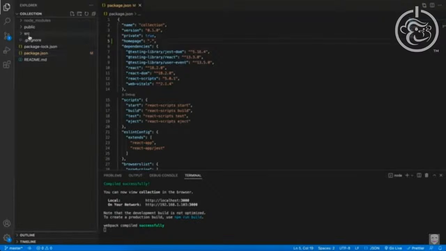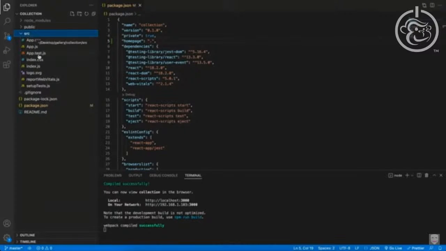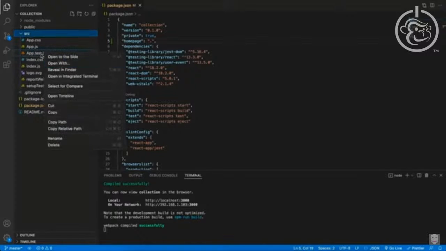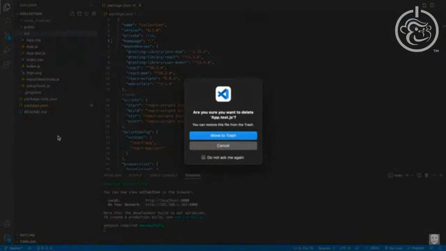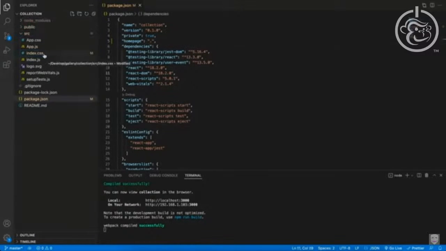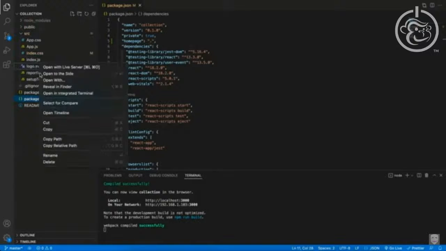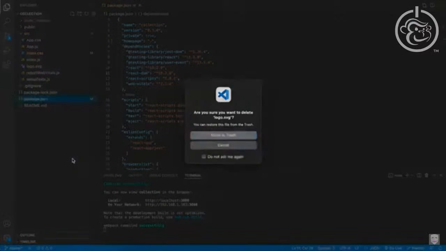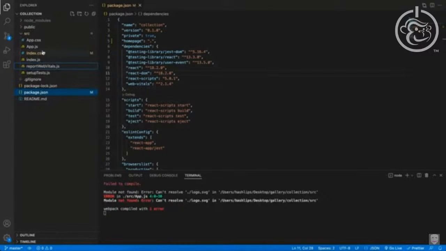Next, let's look in the source directory over here, the src folder. Firstly, I'm going to remove my test file, so I'm going to simply delete it. The purpose is to show you the bare minimum that you need to run this project. We can also delete this logo.svg file. So remove that, and don't worry about the errors over here. We'll resolve them just now.